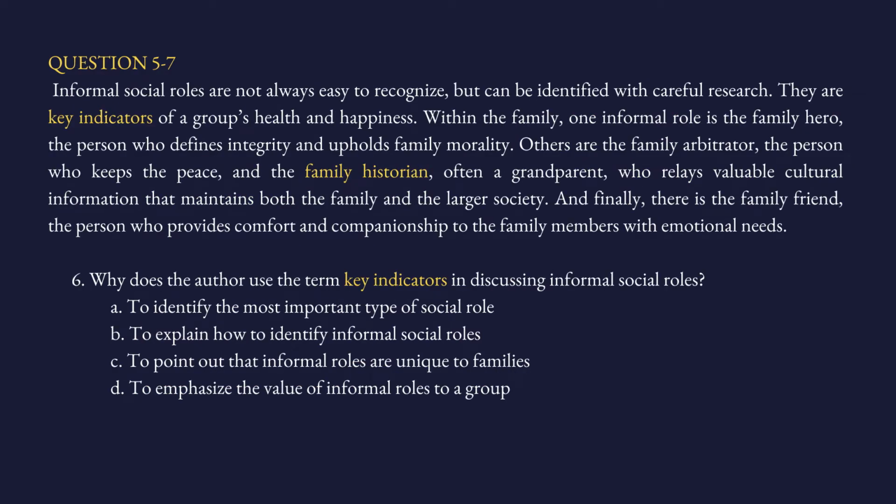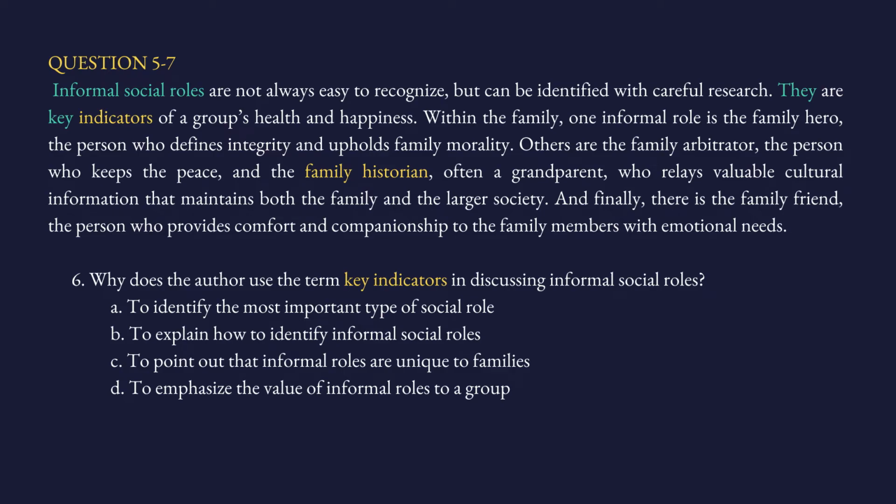6. Why does the author use the term key indicators in discussing informal social roles? Let's see where key indicators are in. Here we have it, second sentence. They are key indicators of a group. Well, the sentence starts with they, so we have to go back one sentence to understand what they are. Informal social roles are not always easy to recognize, but can be identified with careful research. So, what is they? Informal social roles. Let me paraphrase this sentence. Informal social roles are difficult to recognize, but still can be recognized through research. They are key indicators of a group's health and happiness.